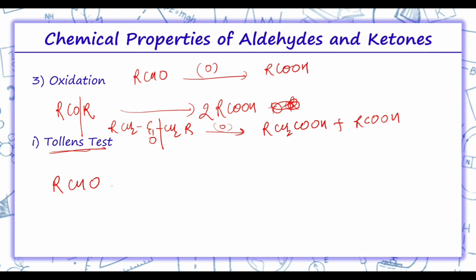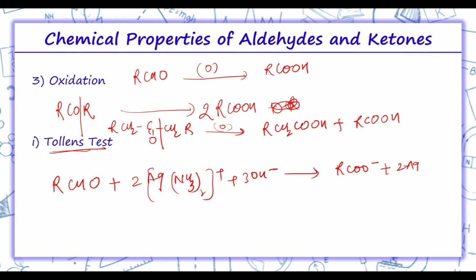So the Tollens test is used to distinguish aldehydes from ketones. This silver lining only indicates that the carbonyl group is an aldehyde. So this is Tollens reagent, which is ammoniacal silver nitrate solution.